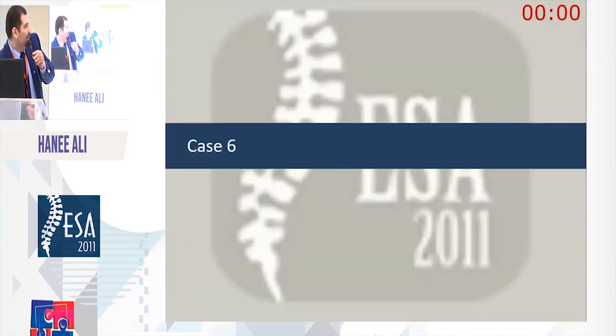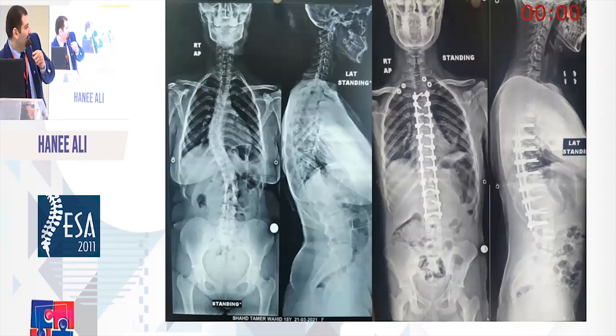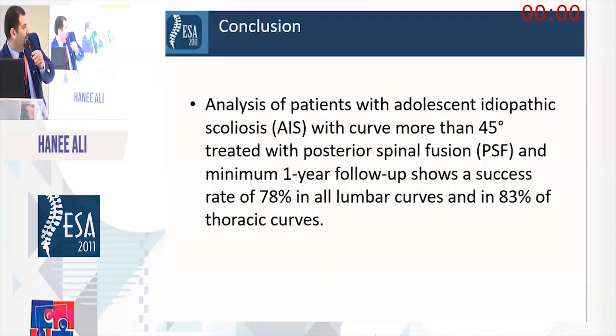Okay. So we conclude that in the analysis of patients with idiopathic scoliosis with curve more than 45, treated with posterior spinal fusion and minimum 1 year follow-up, there was a success rate of 78% of all lumbar curves and 83% of all thoracic curves. Thank you so much.